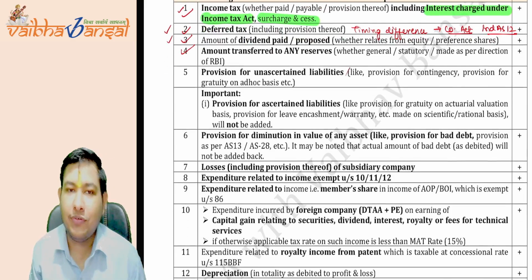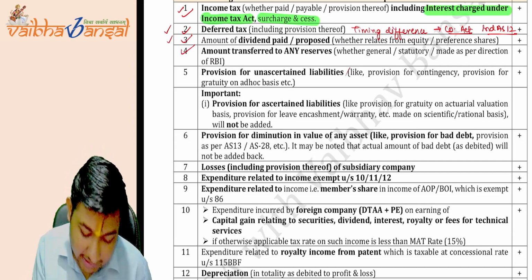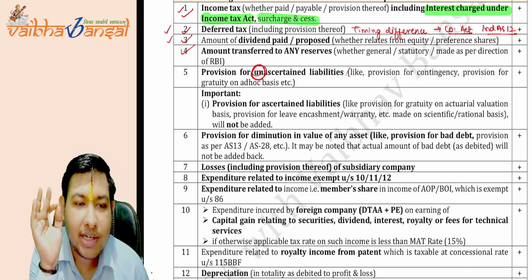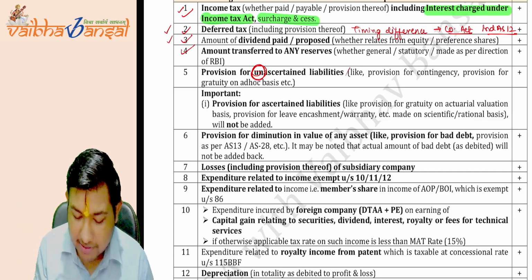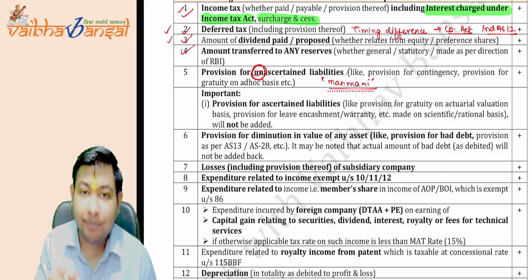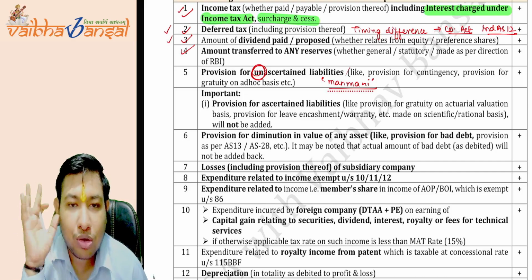Now, coming to the fifth point. Fifth point is saying provision for unascertained liability. See what it is saying? Unascertained liability. The liability which is unascertained, in Hindi we say it manmani. The company is making the provision for the liability which is not known to them.